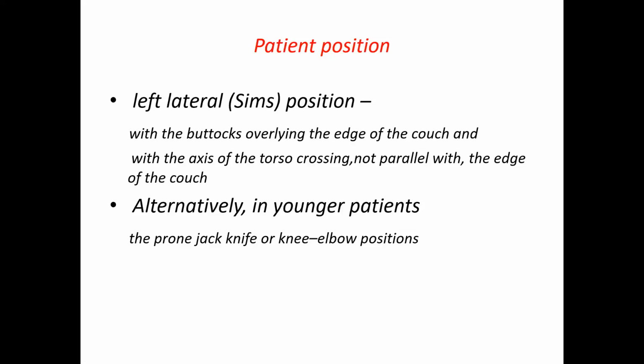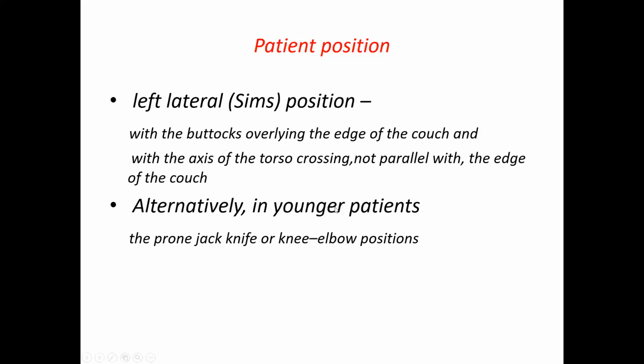He must be lying obliquely on the table with the buttocks overlying the edge of the couch. A little projection of the buttocks beyond the edge of the table is more convenient. He should stretch his left lower limb straight, and he should flex the right lower limb onto the abdomen. This position exposes the perineal part, and it is easy to inspect or examine.